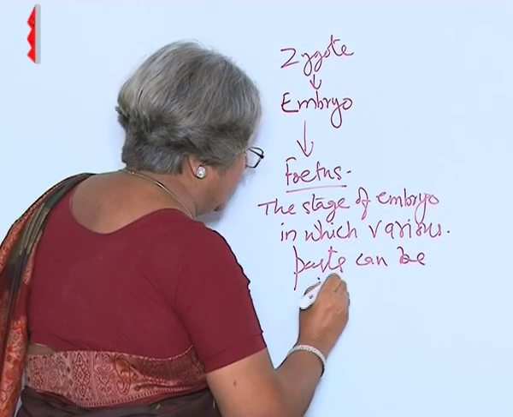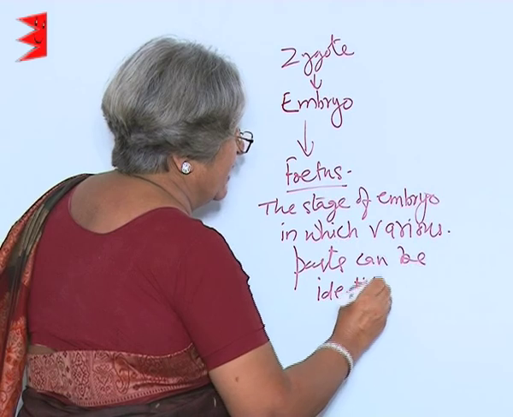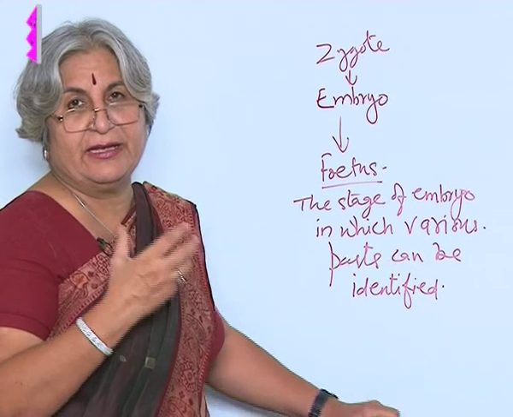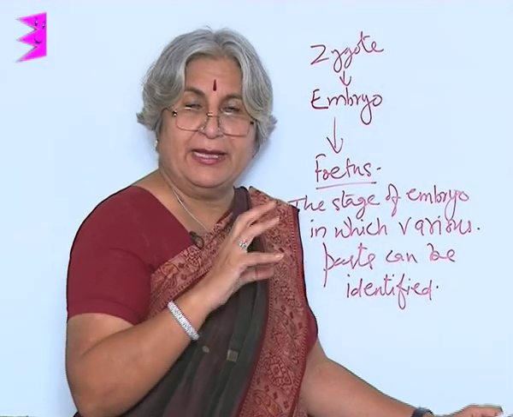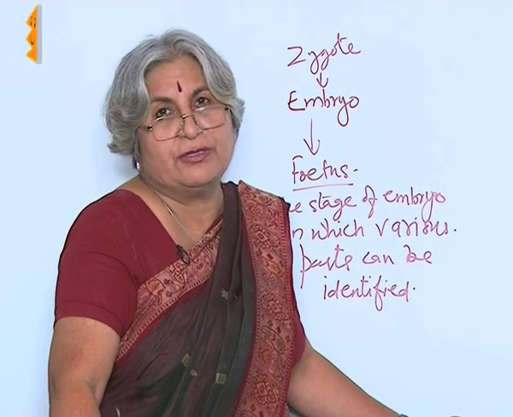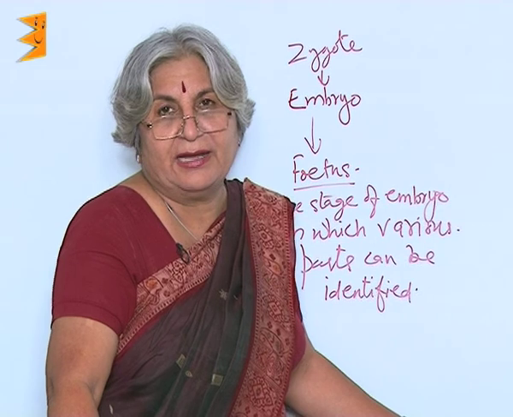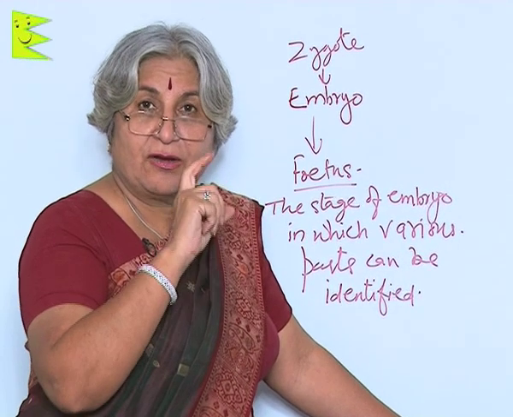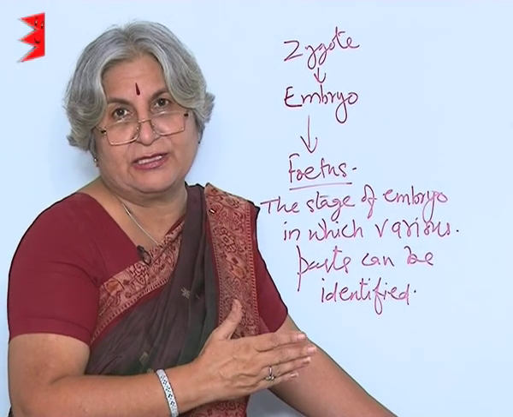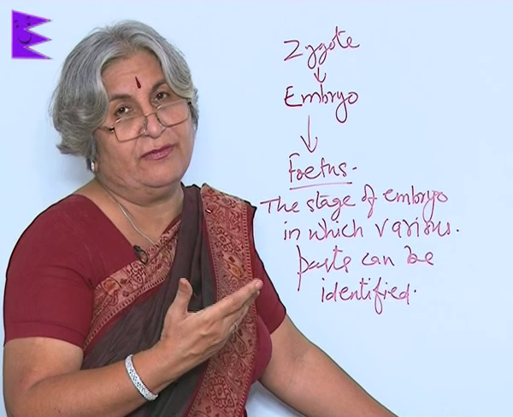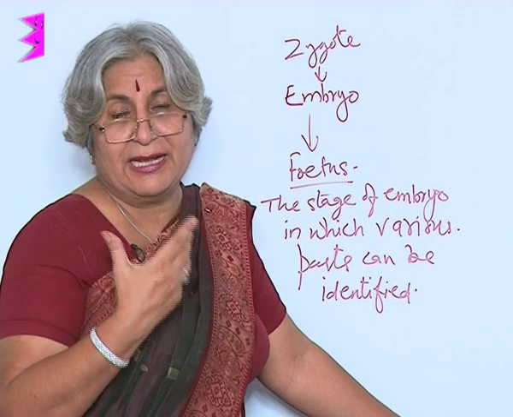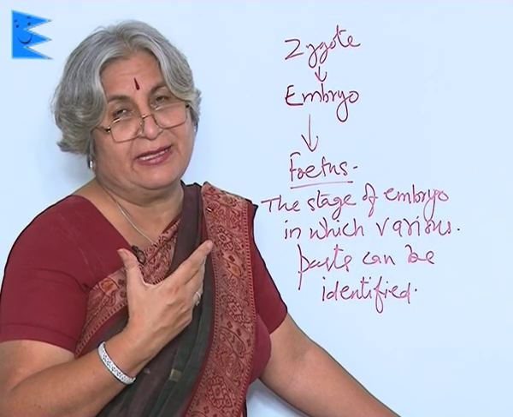And it takes more than 9 months, 9 months and 9 days for the complete development. And once the fetus is fully developed, then by the contraction and relaxation of uterus, the baby is pushed outside from the female body, and then that umbilical cord, the cord which was developed with mother, the connection, that gets broken, that gets severed, and then the child is able to live outside the protective covering of mother's body. But till then the child is inside the female body.